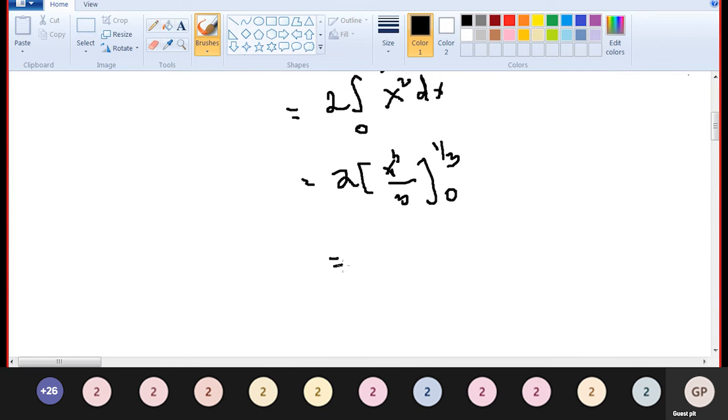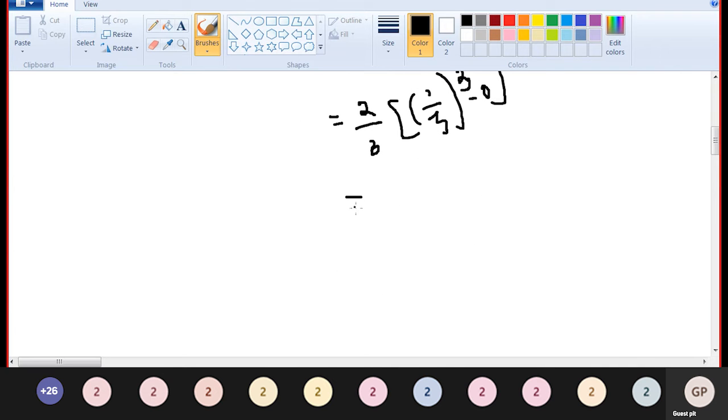So first put the upper limit. 2 divided by 3 is a constant, take it outside, x cube with upper limit 1 by 3 the whole cube, minus lower limit 0.